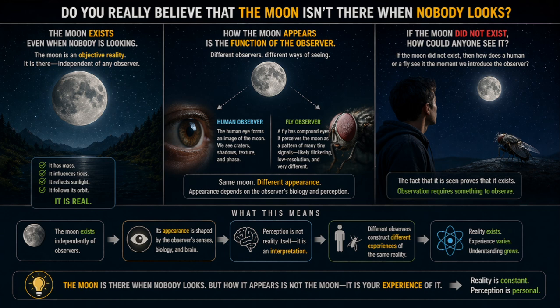Therefore, reality is a construct. Reality exists, experience varies, understanding grows. The moon is there when nobody looks, but how it appears is not the moon. It is your experience of it. Reality is constant. Perception is personal. Perception without the observer is impersonal.